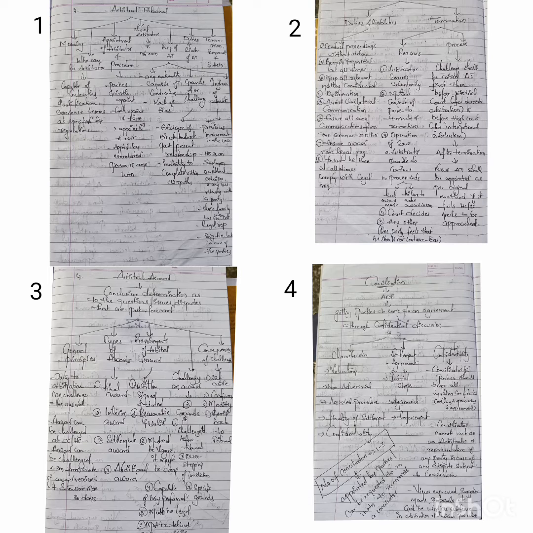Number of arbitrators: how many arbitrators can there be? If nothing is prescribed, it will be considered a sole arbitrator. If not, there can be n number of arbitrators, but the number shall not be even, because there are two parties in the dispute. If it is even and equally divided, then the argument will continue, but it cannot be resolved. So an even number of arbitrators is not preferred. It should be one or any other number other than an even number.